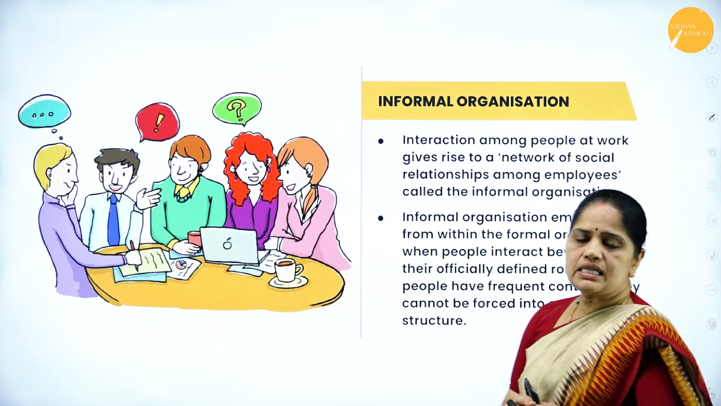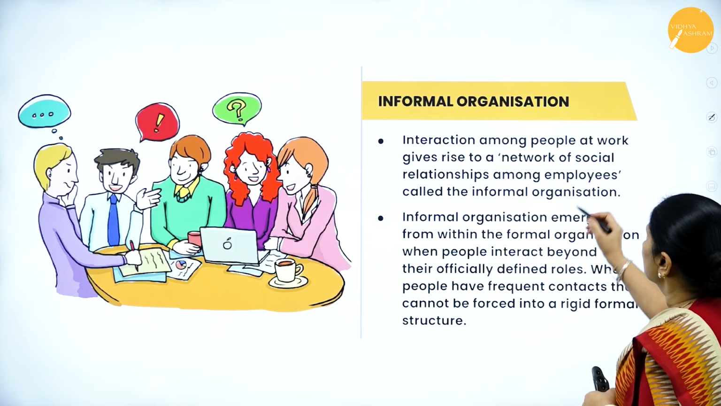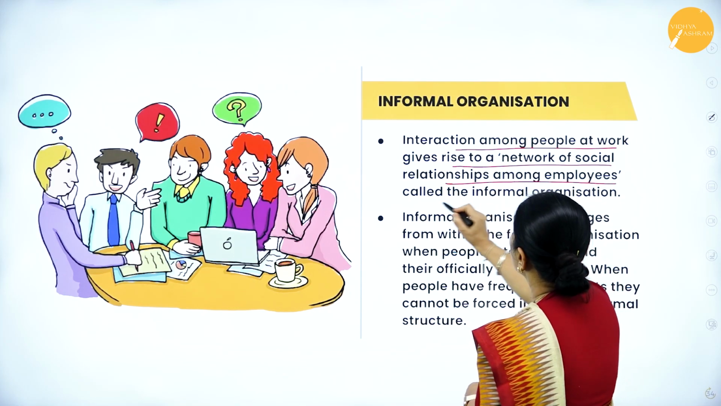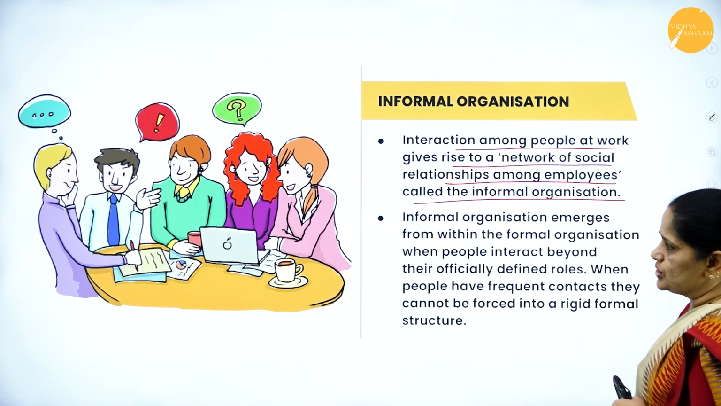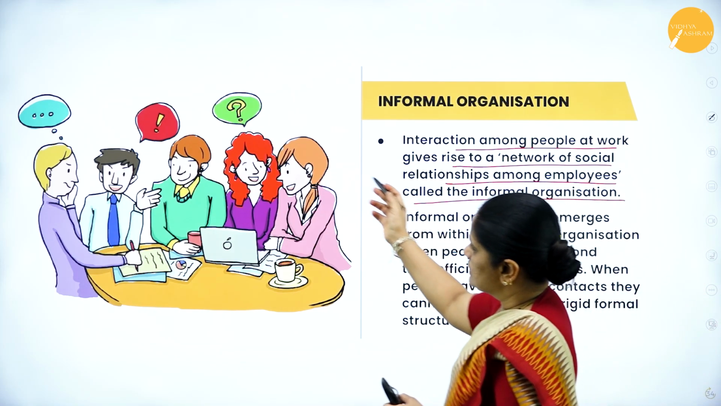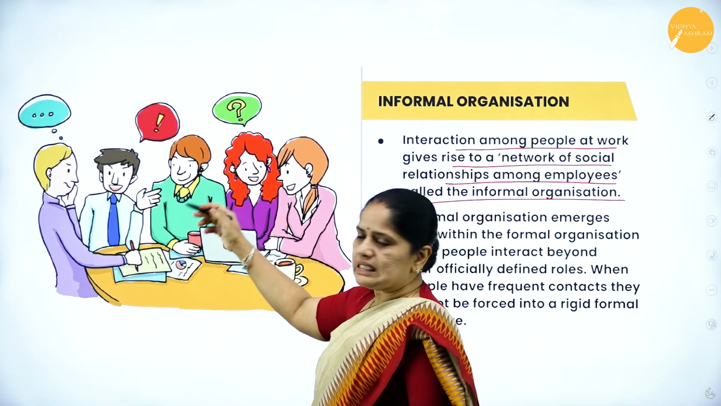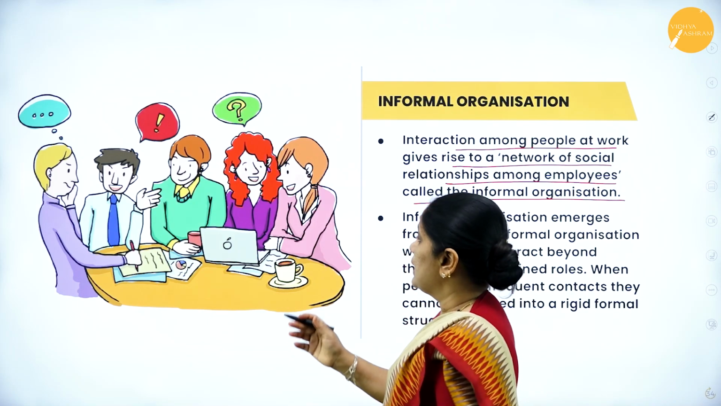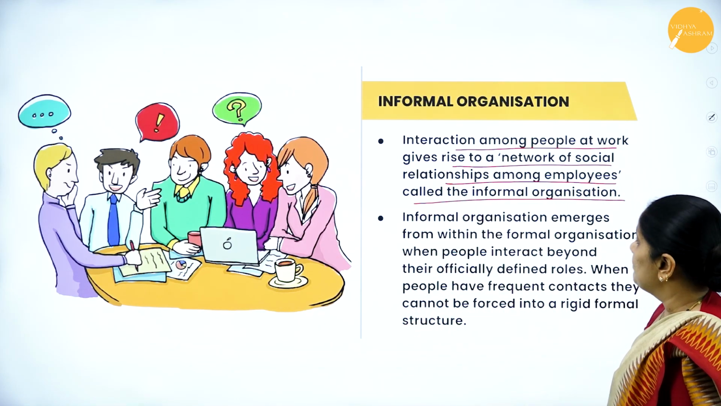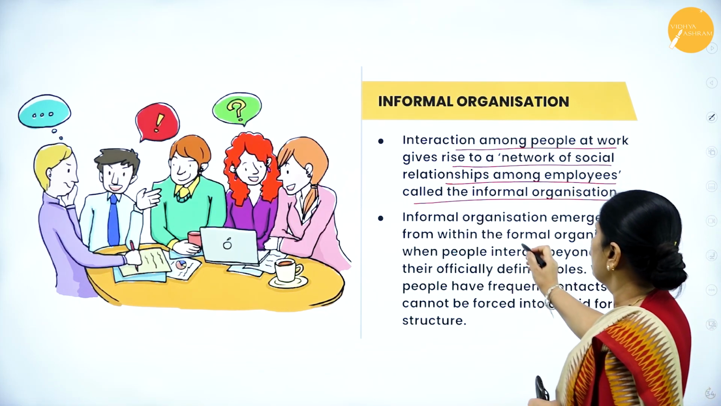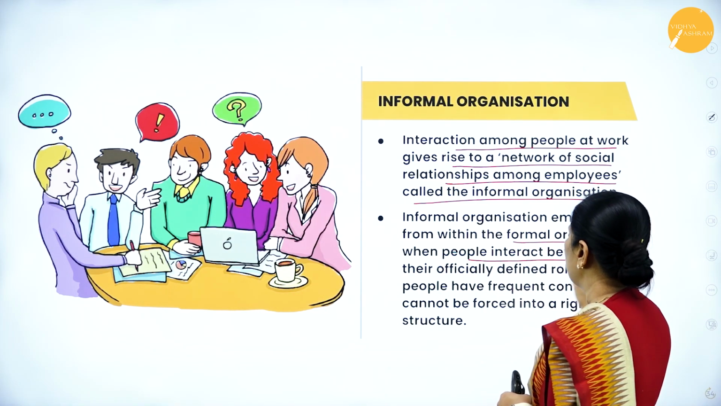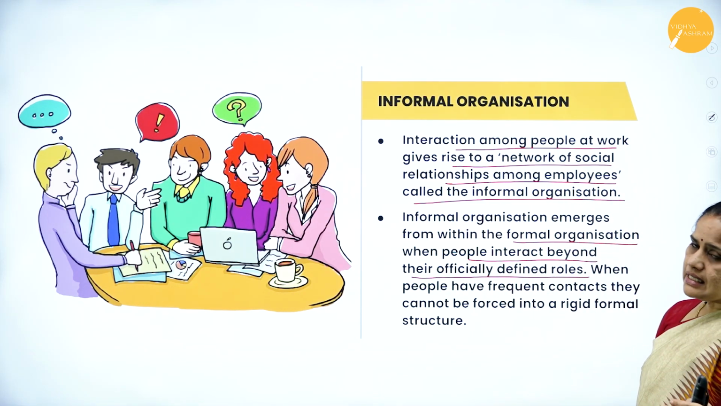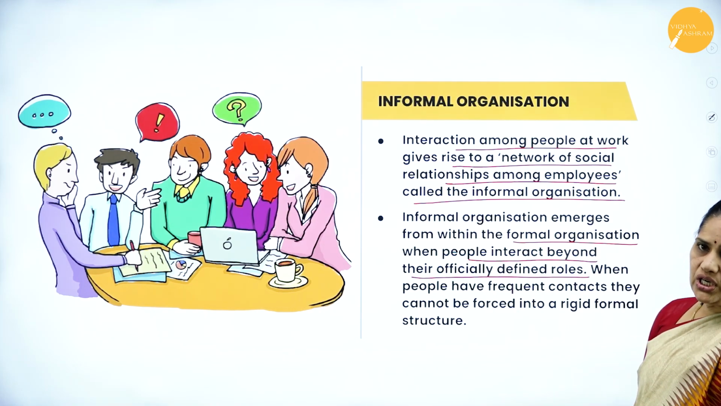Now, the next one is the informal organization. Interaction among people at work gives rise to a network of social relationships among employees called the informal organization. If you can see here, there are people working, sitting together, laughing and talking. This kind of interaction among the employees of a particular organization we call an informal organization. It emerges from within the formal organization when people interact beyond the officially defined roles.